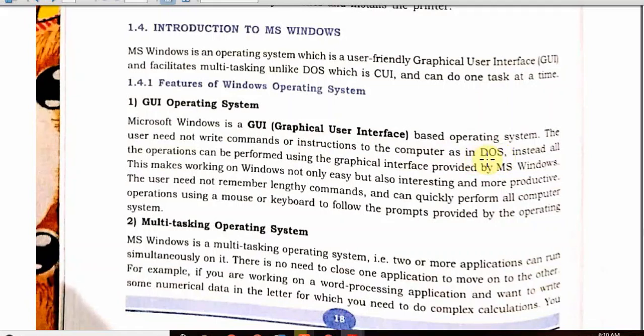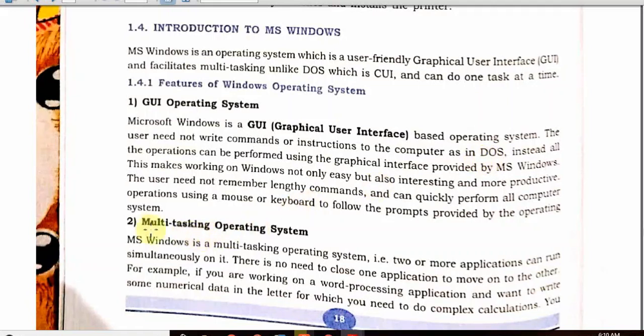There were certain programs in early days like DBase and Lotus where we used to write commands. When I was a student, I recall that working on Lotus spreadsheet and DBase, we used to write long commands. But students, nowadays you do not need to worry. You have to perform all the functions with the mouse.